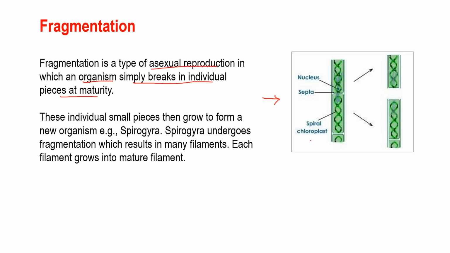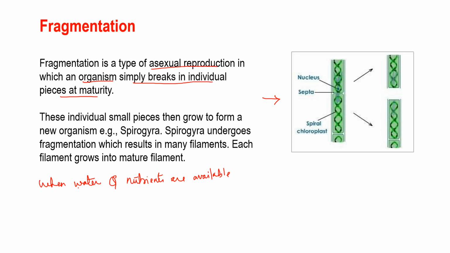Okay, so what actually happens when water and nutrients are available? In the availability of water and nutrients, the alga, the Spirogyra, grows and multiplies rapidly by fragmentation.